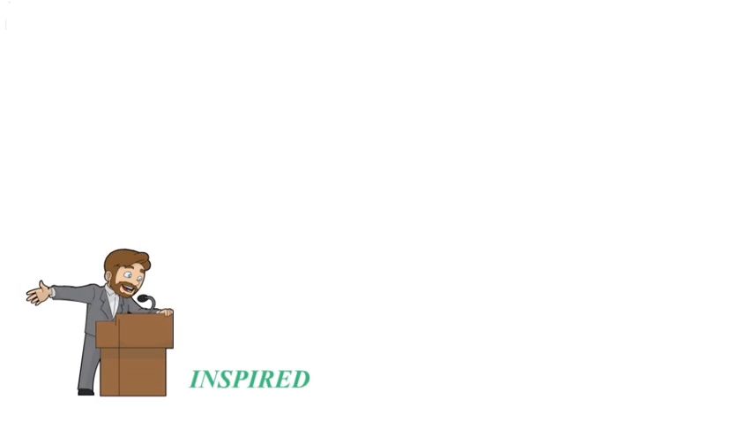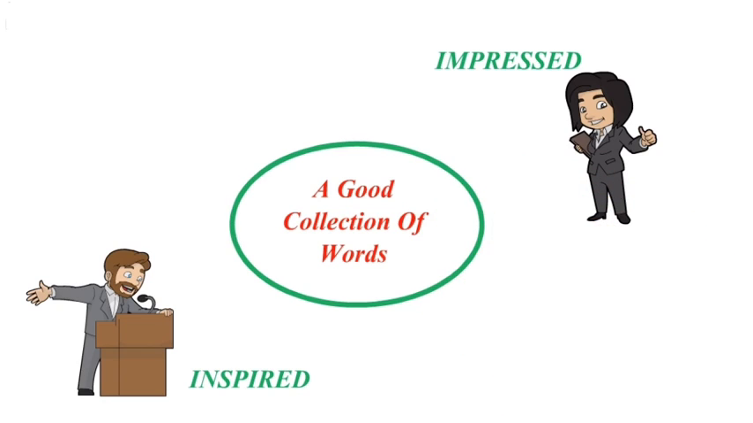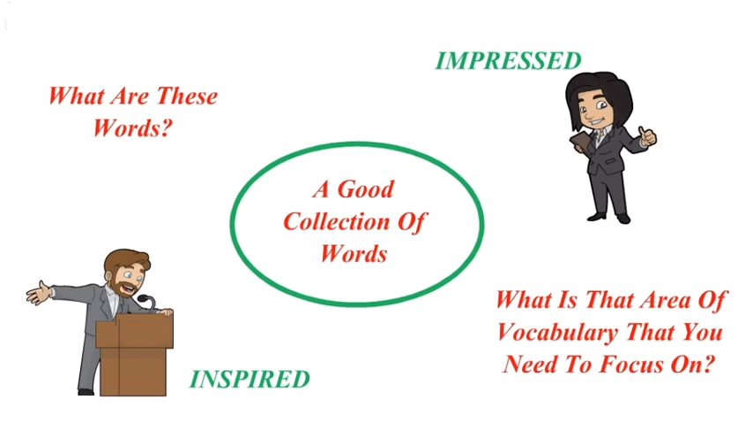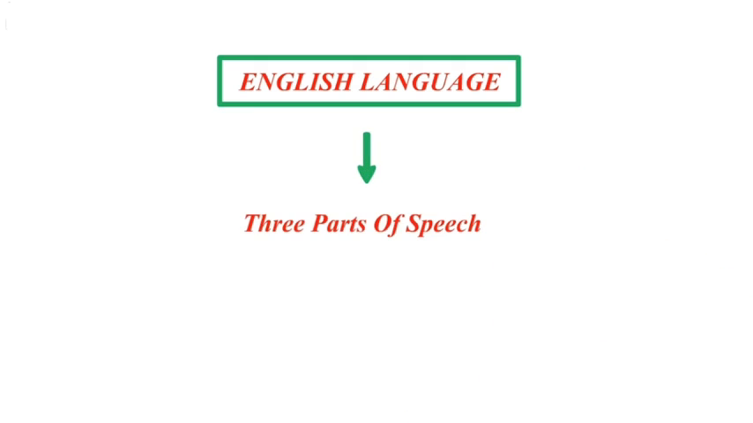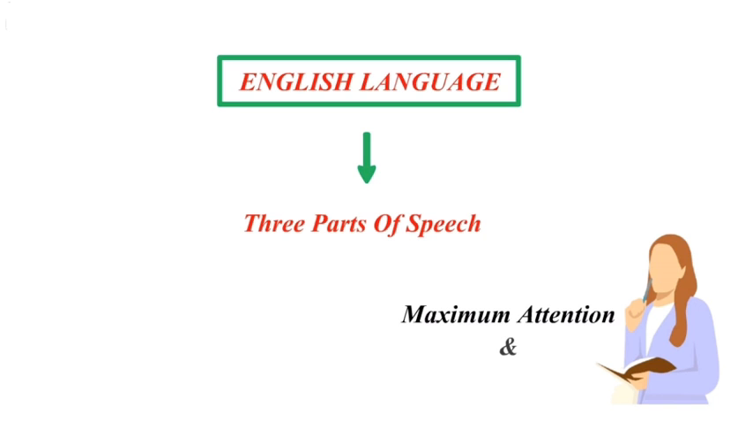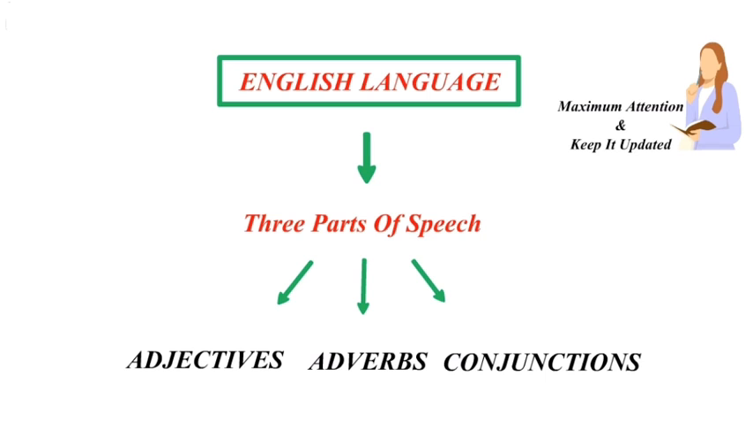Those people who have inspired you or have impressed you definitely have a good collection of words with them. Now, what are these words and what is that area of vocabulary that you need to focus on? In any language, or let's talk about English language here, there are evidently 3 parts of speech where we need to put our maximum attention and we need to keep it updated time to time. What are these words? They are adjectives, adverbs, and conjunctions. I'm sure you're already familiar with these words.